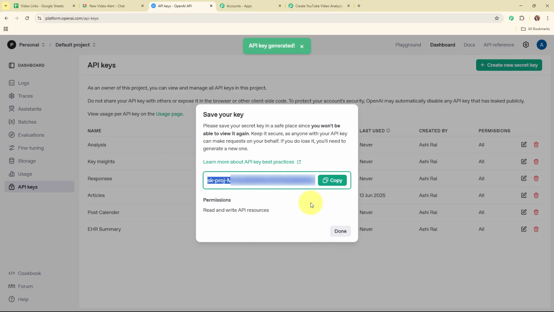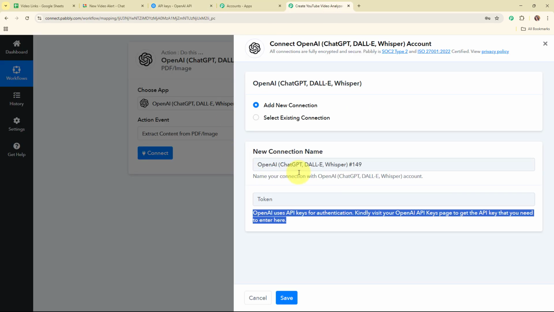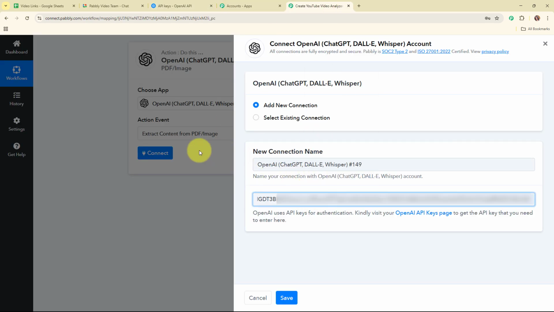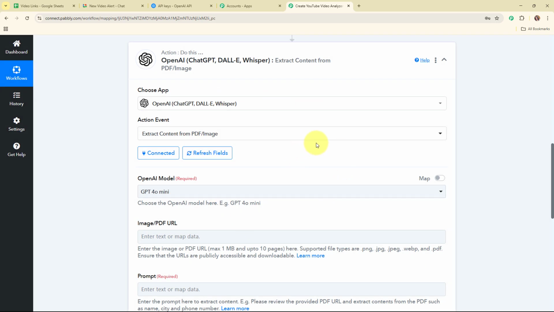So this is the API key generated, so I'm going to copy it, move back to Pabbly's workflow, and here I'm going to paste the API token. And now after entering the token I'm going to click on this save. So here you can see we are now successfully connected.